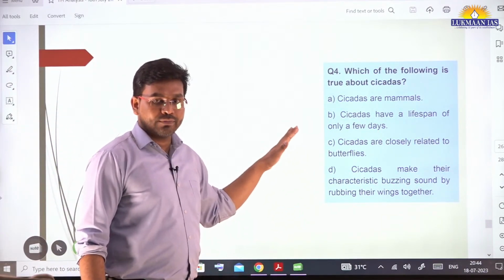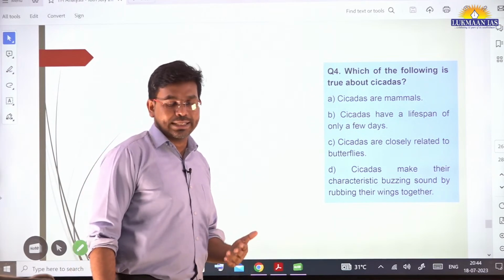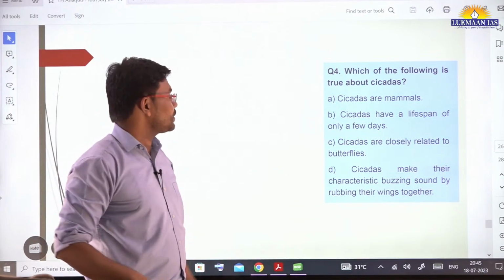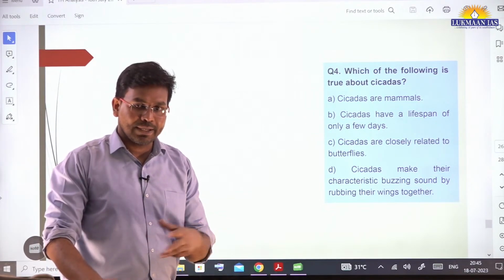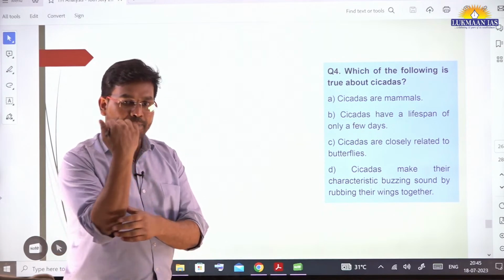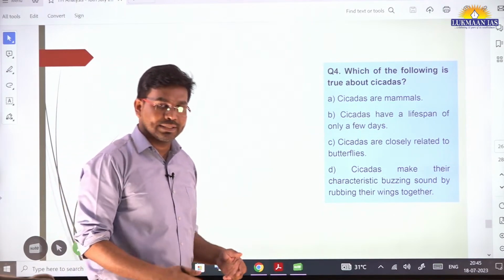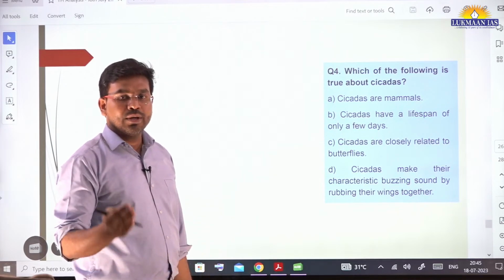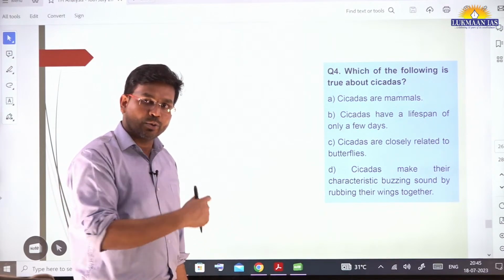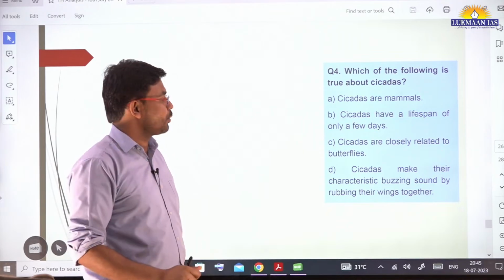Now, this is one question from yesterday's news articles. Yesterday we discussed cicadas, a kind of insect species having three parts in the leg. So this is related to that, and I'll be solving this question for you. In your free time, just download the PDF, go through all the articles and solve the questions also.